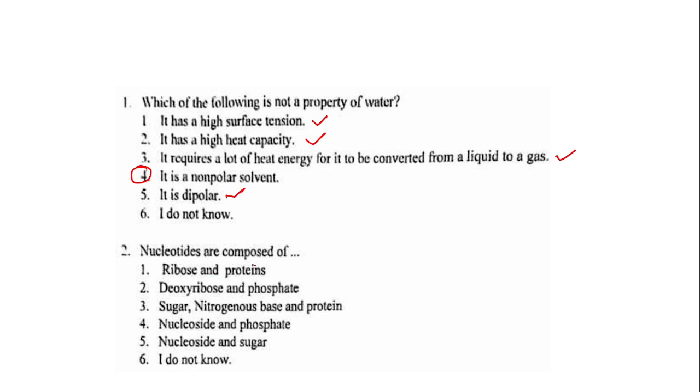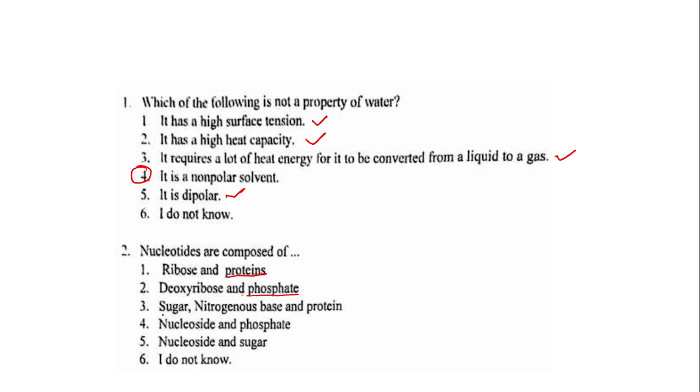Then: nucleotides are composed of dash. For this one, I will make a lecture class on what nucleotides are, and also what nucleic acids are, so please make sure that you attend the class. I'll explain about that. The first one is ribose and proteins. This is wrong because of the protein there. Deoxyribose and phosphate, which is wrong.